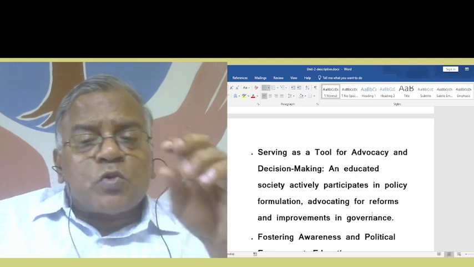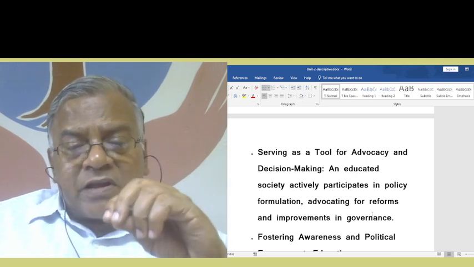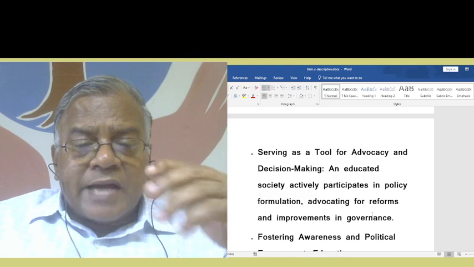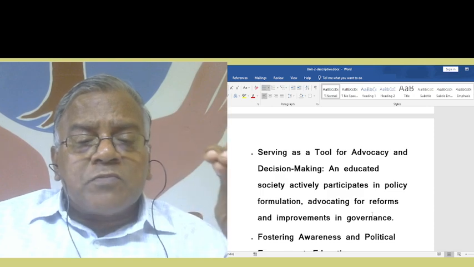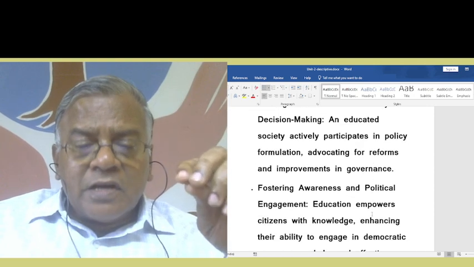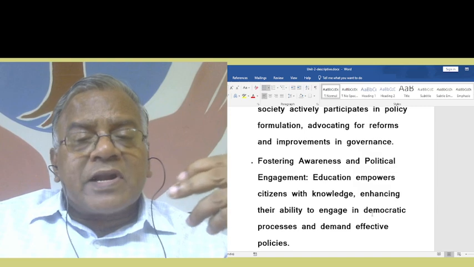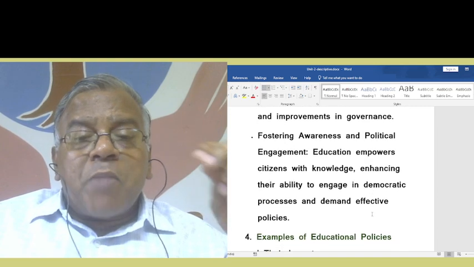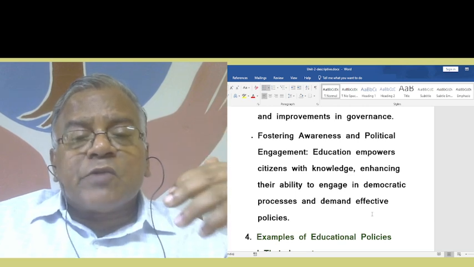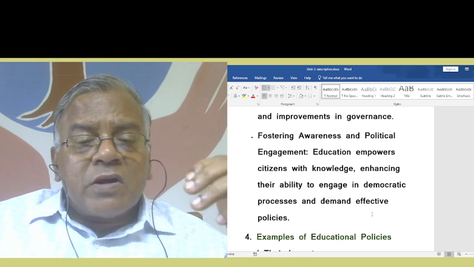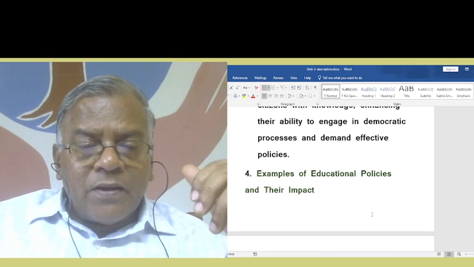Then serving as a tool for advocacy and decision making. An educated society actively participates in policy formulation, advocating for reforms and improvements in governance. Then fostering awareness and political engagement. Education empowers citizens with knowledge, enhancing their ability to engage in democratic processes and demand effective policies.